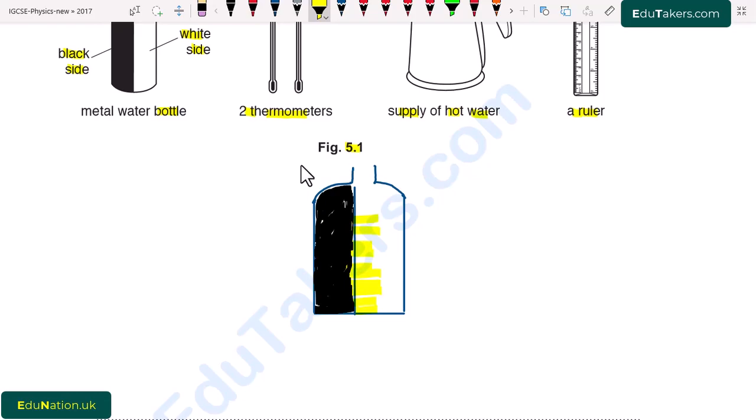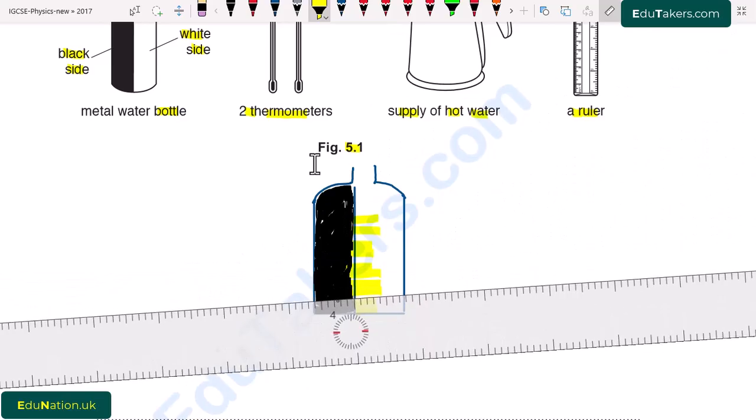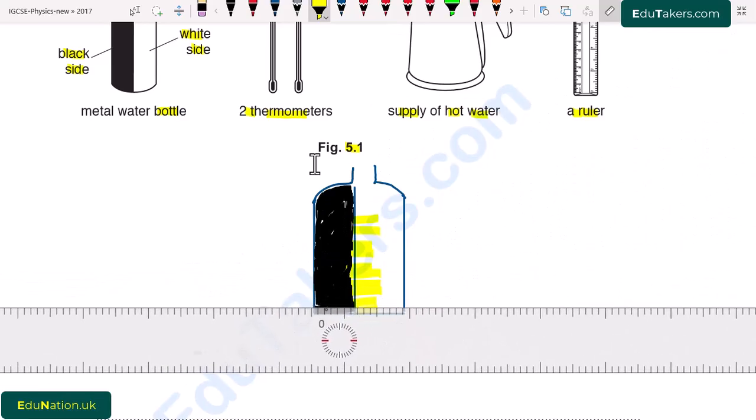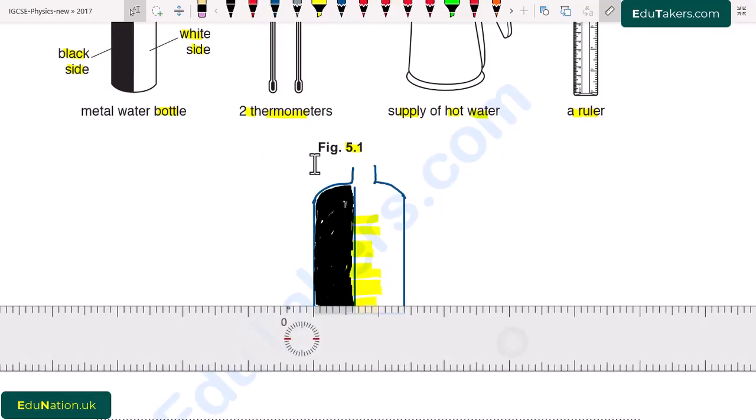And the next step is that we place the thermometers that are given in the figure at equal distance on both sides of this bottle. So I place a thermometer here at equal distance. I suppose that I place this thermometer at a distance of 1 centimeter, that is at this point, and there is also 1 centimeter at this point.